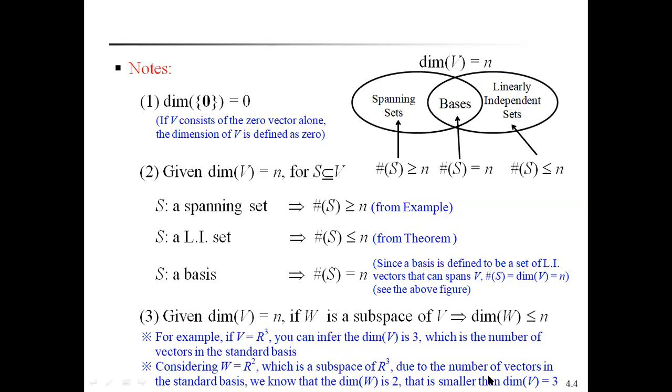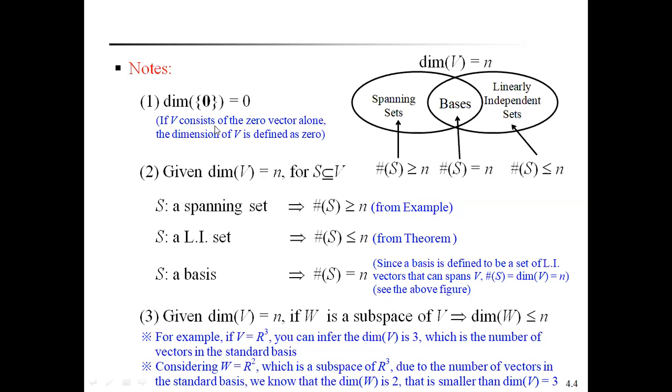Therefore, that is smaller than the dimension of V. That means you have to remember the subspace dimension is always less than or equal to the dimension of the main vector space. Dimension of W is less than or equal to n means the dimension of the subspace of a vector space V is always less than or equal to the dimension of the main vector space.